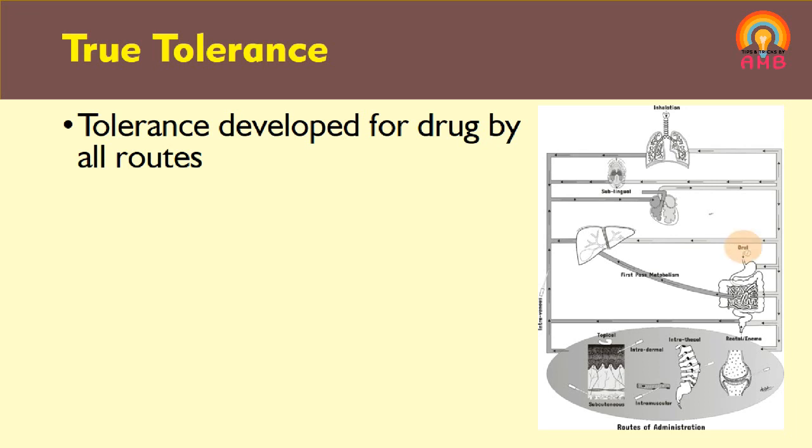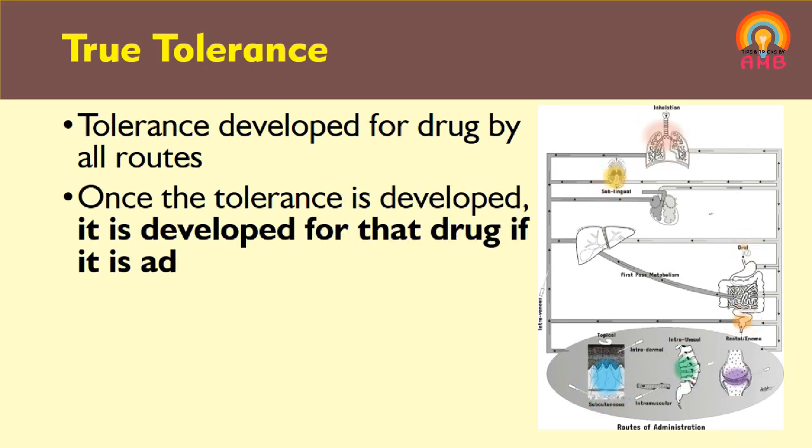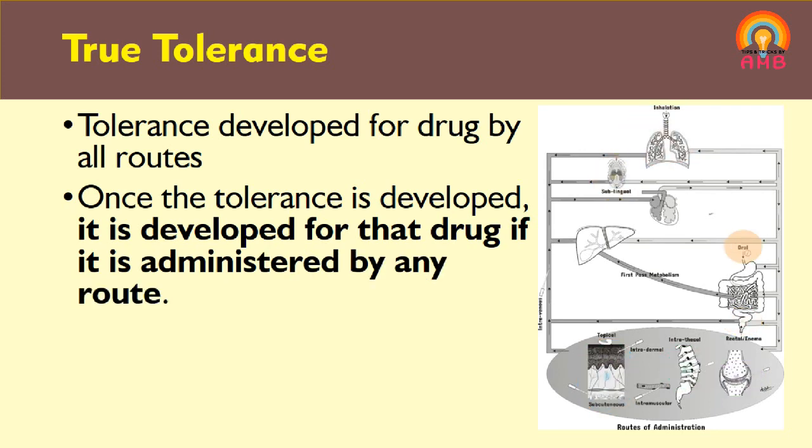Then if it is taken by any other route like inhalation, intravenous or intramuscular, tolerance is present for that drug in that individual. So once tolerance is developed and the drug is taken by any route, tolerance is present in that individual for that specific drug. This is called true tolerance.